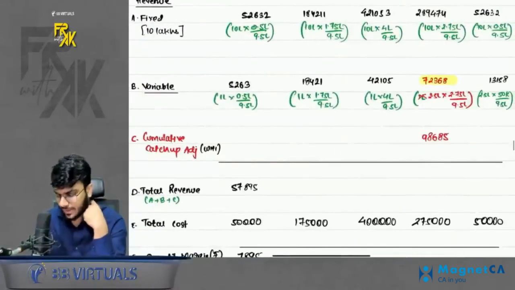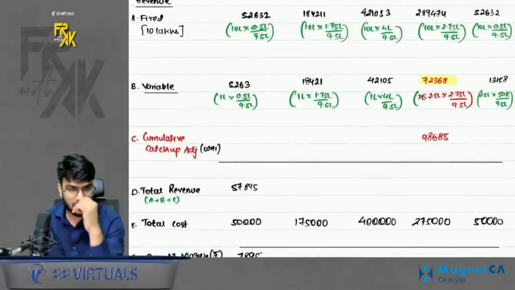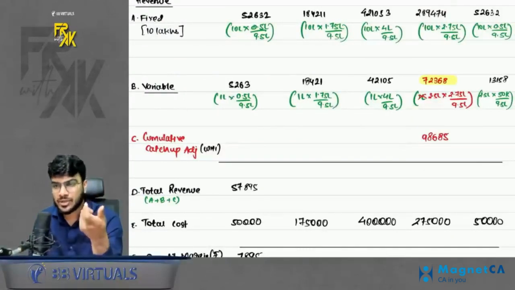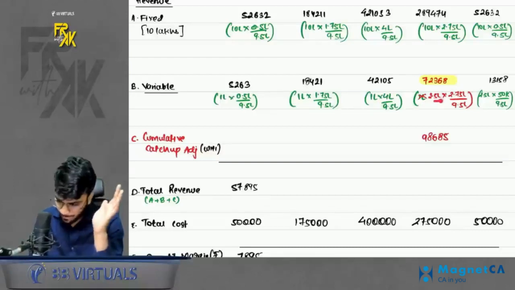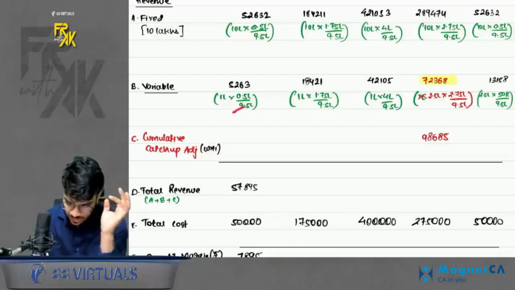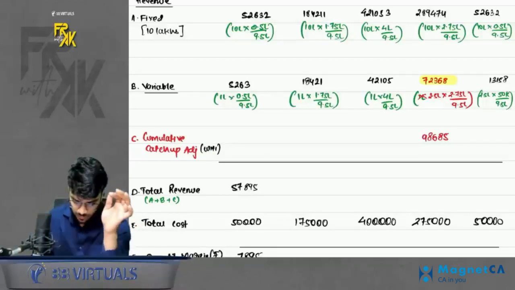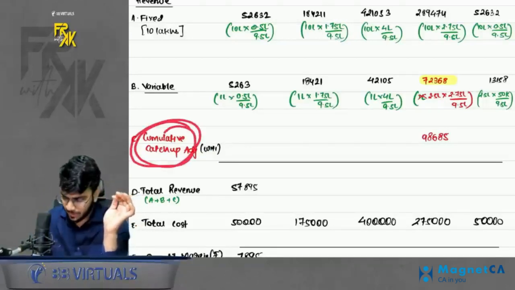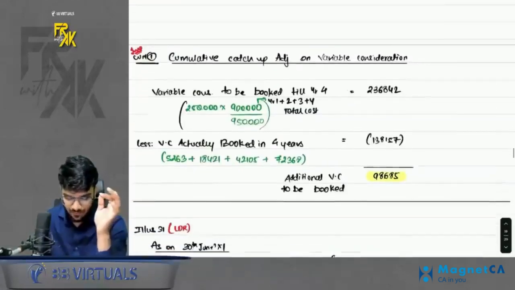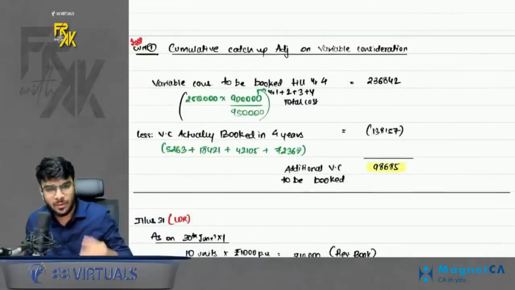So the standard says, if your estimate changes in the 4th year, you will book the revenue on variable consideration as per 2.5 lakhs. That is fine. But can I say that in the first 3 years also, you should have booked as per 2.5 lakhs? So you have to do a cumulative catch-up adjustment in year number 4. How will you do it? A simple working note. If you are able to prepare this working note, your solution is done.